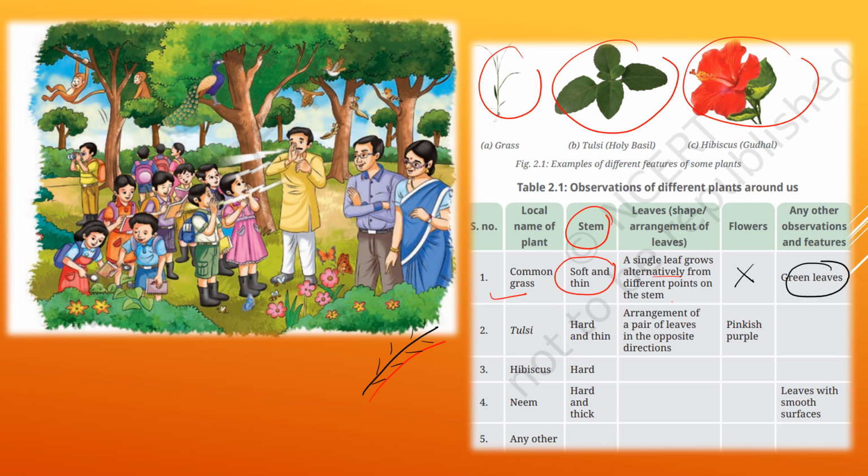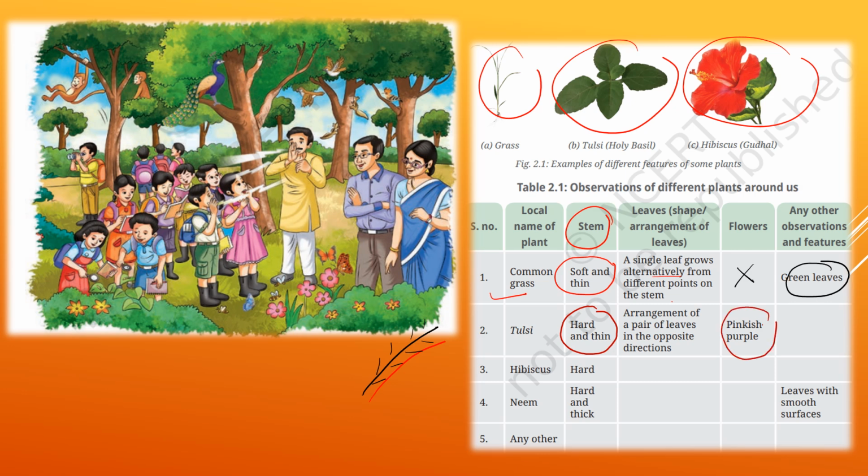Now the second example is tulsi. For tulsi, they have given only the leaves picture. It has a little bit harder and thin stem as compared to the common grass. It has the same arrangement of leaves, and it has pinkish purple flowers.